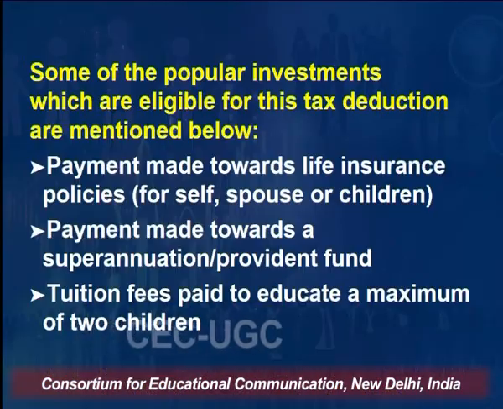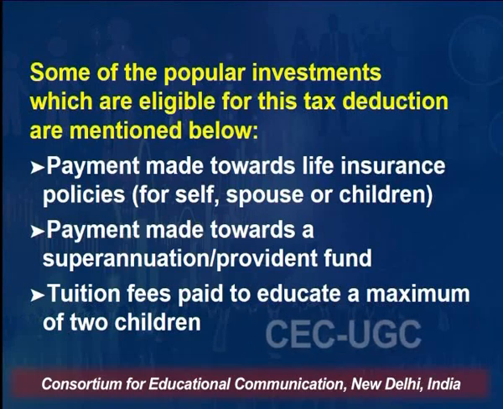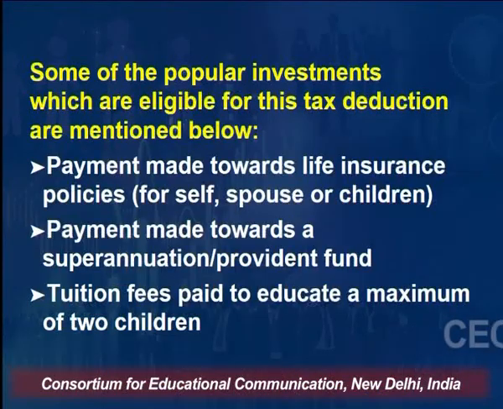Premium paid for life insurance is deductible up to a particular limit. The overall limit is 1.5 lakh rupees. So this is one payment, or rather one investment. Next, payment made toward a superannuation or provident fund. That is the contribution which you make for your superannuation, meaning your retirement planning, or into your provident fund account, which also counts in this category. Then, tuition fees paid to educate a maximum of 2 children.